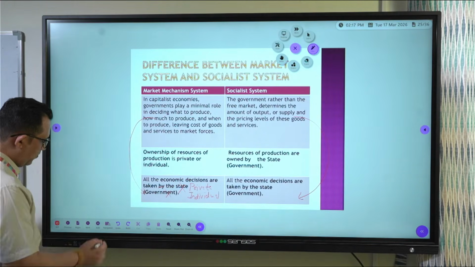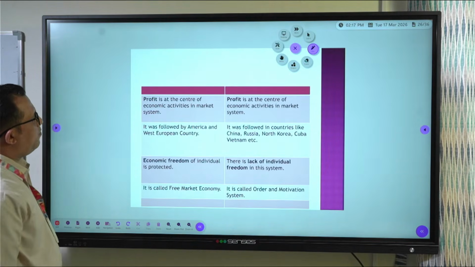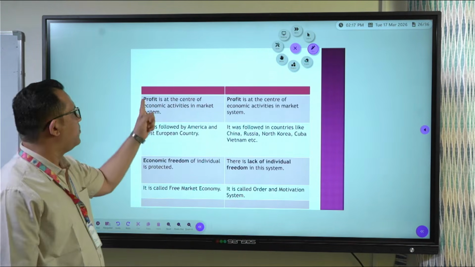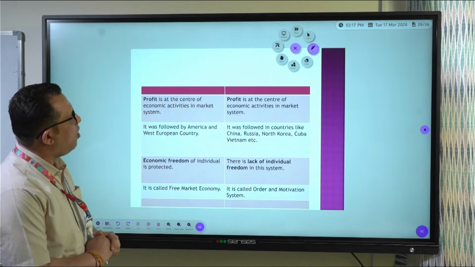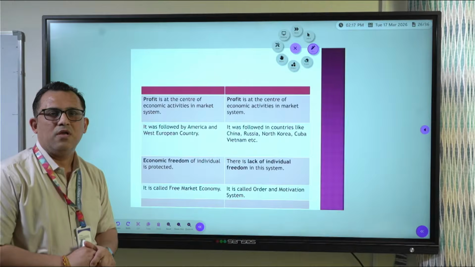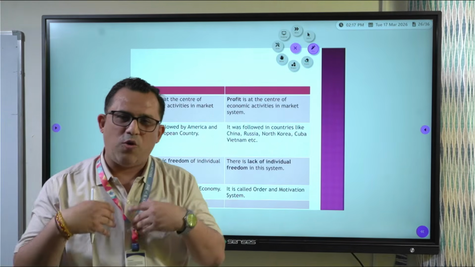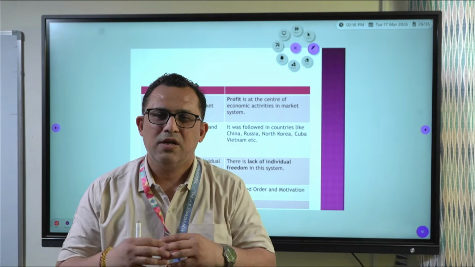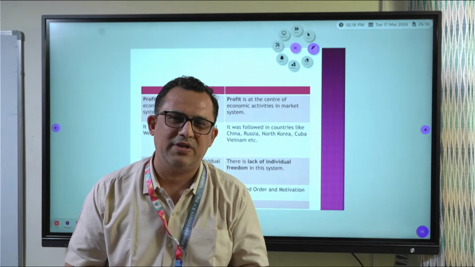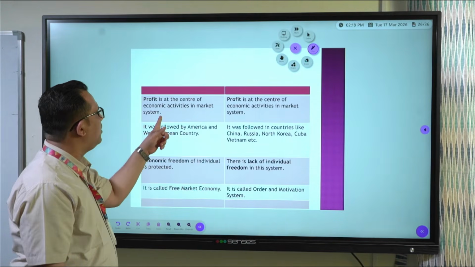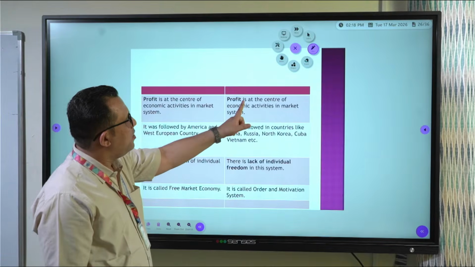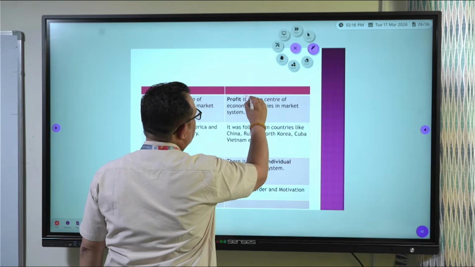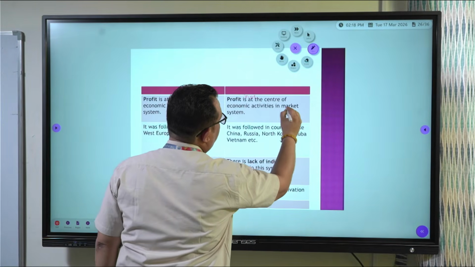And the next difference is profit. This is a market system. This is a socialist system. Profit is at the center of all economic activities in market system. When an individual has ownership of resources, land, labor, capital, entrepreneur, where will he utilize it? He will utilize it where he will get maximum profit. So profit is at the center of all economic activities in market system, whereas profit is not at the center in socialist system. Okay?